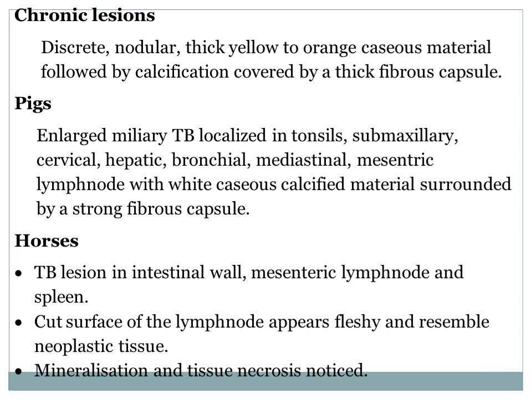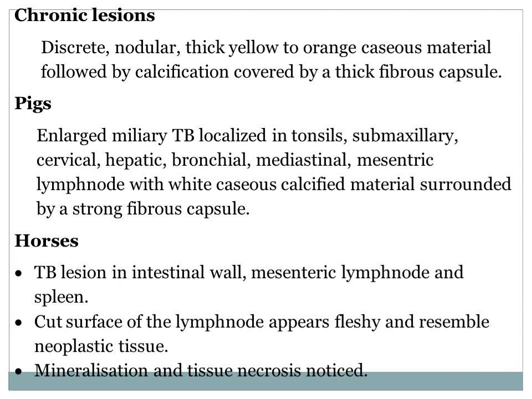In pigs, enlarged miliary tuberculous lesions are located in the tonsils, submaxillary, cervical, hepatic, bronchial, mediastinal, and mesenteric lymph nodes, with white caseous calcified material surrounded by a strong fibrous capsule, similar to that of cattle.